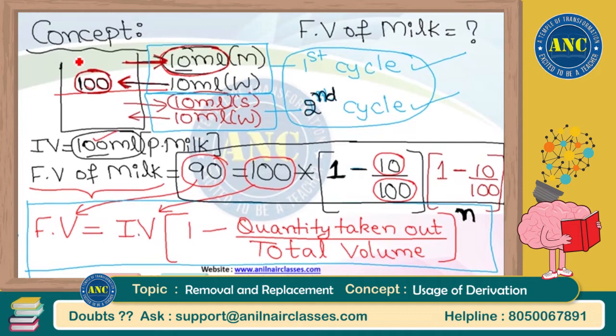This is applicable. Final volume is equal to initial volume into 1 minus quantity taken out divided by total volume, to the power n. It is applicable only if all the cycles are the same. What if it is not the same? Instead of 1 minus 10 by 100 here, some other value will come. That's the only difference. That problem we have already taken.